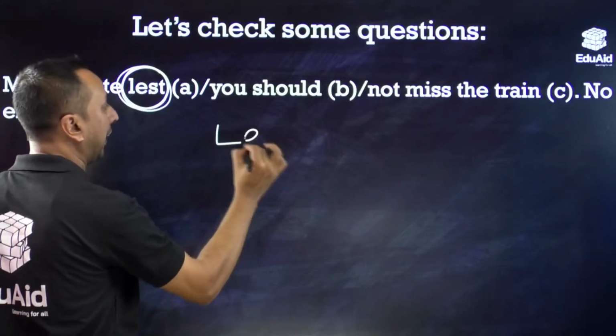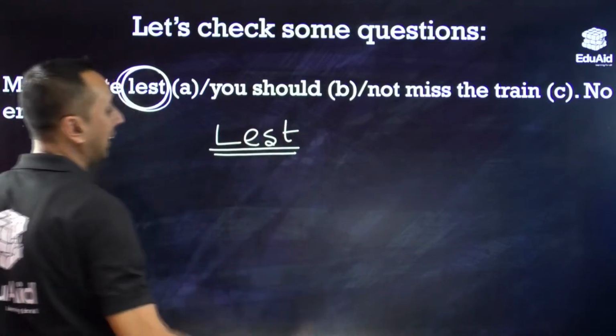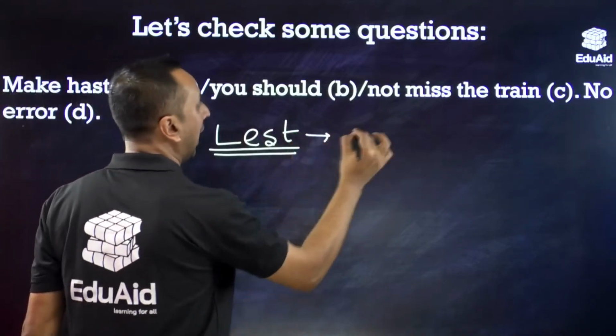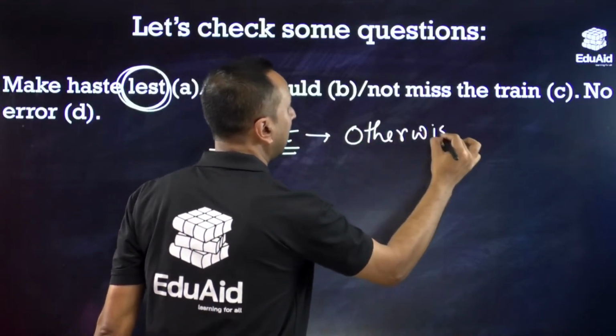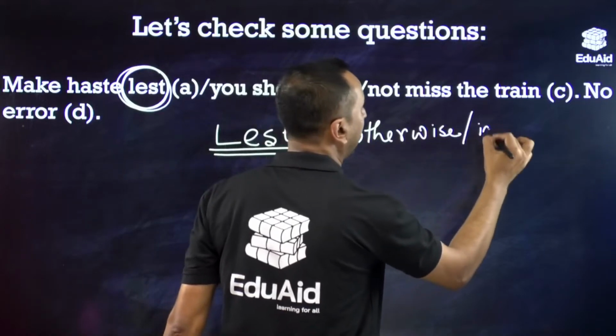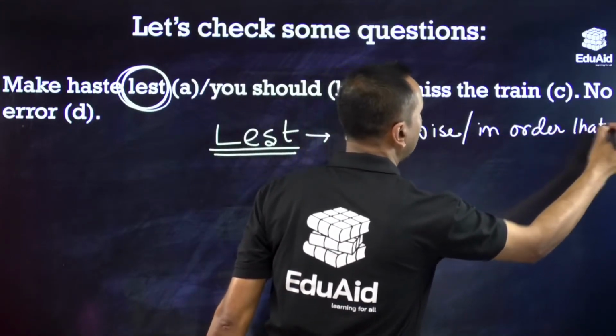No typing error over here, there is a word which means otherwise. Lest means otherwise or in order that not. From next class onwards we will go topic